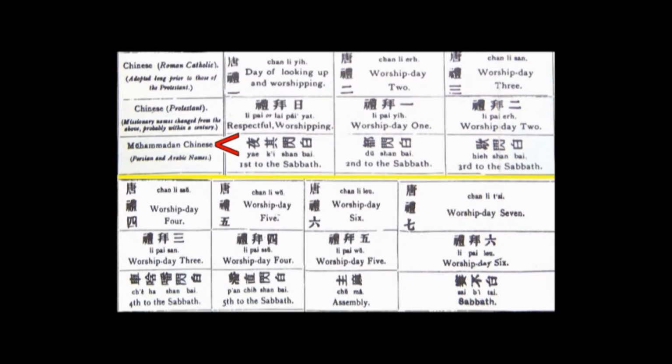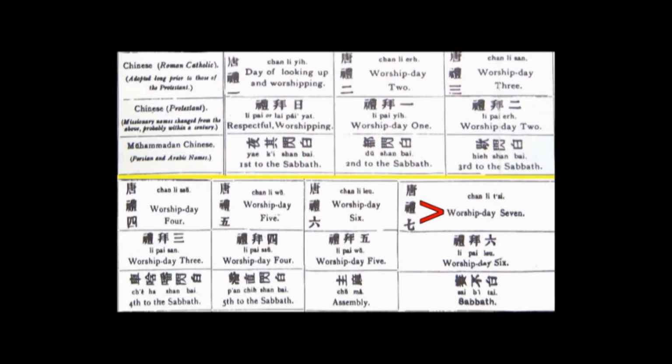The Mohammedan Chinese calls the first day of the week first to the Sabbath, which, if you remember, is basically the same title as what is used in Russia's Evangeli for the first day of the week. The last day of the week is called Worship Day 7 by Catholicism and the Sabbath by Islam.